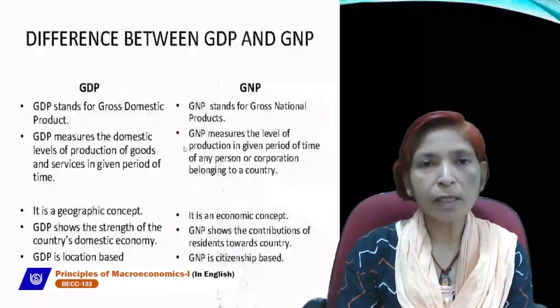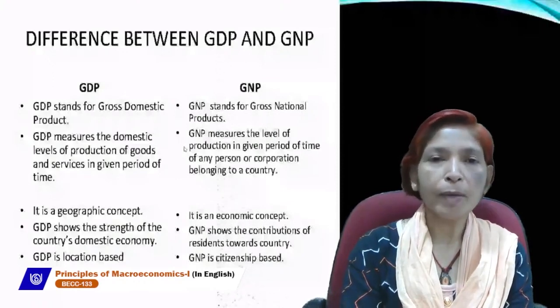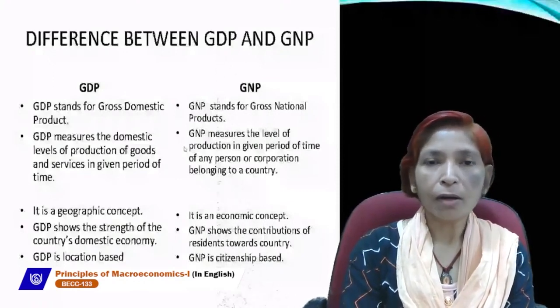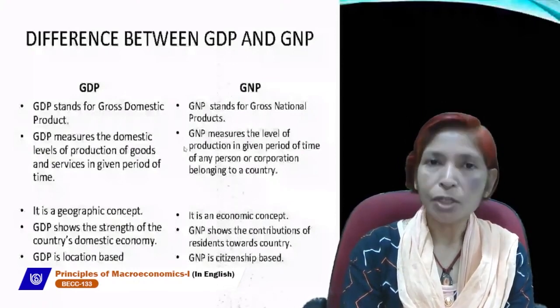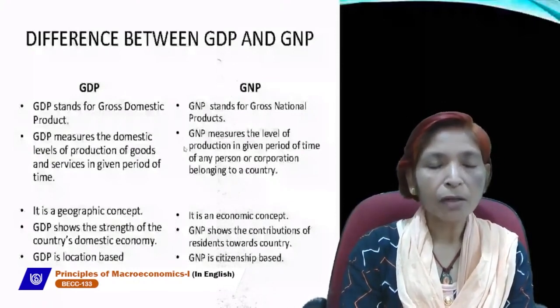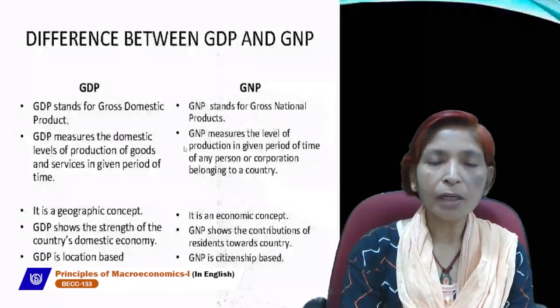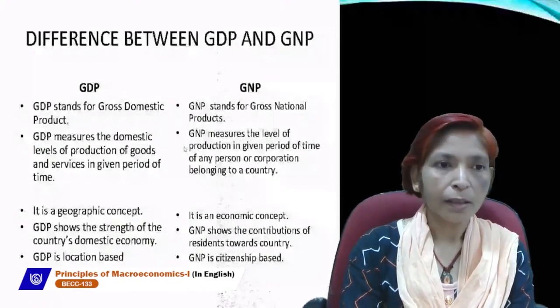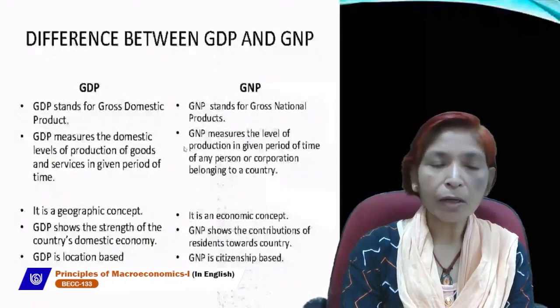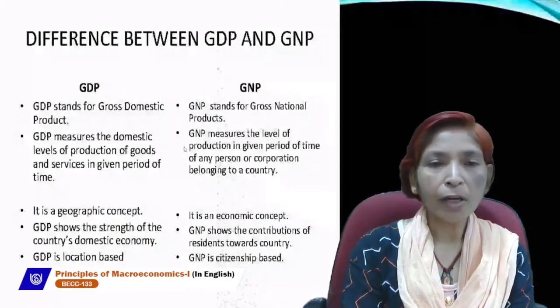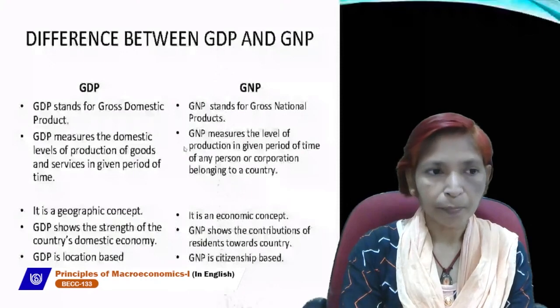Now what is domestic territory? Domestic territory is the geographical or political boundary of a nation. In this domestic territory, we include all the territories which are related with political or economic. Economic means where we earn money income.